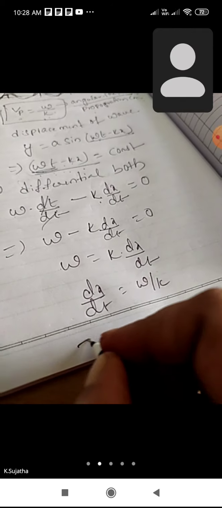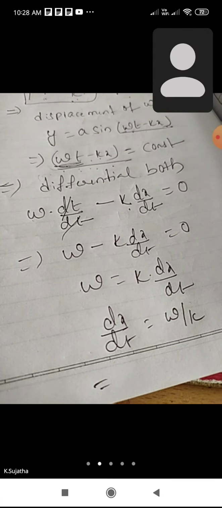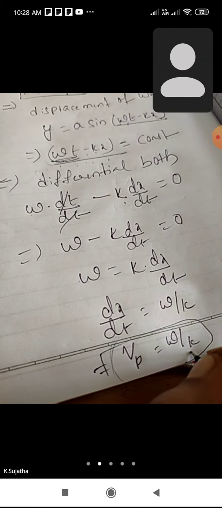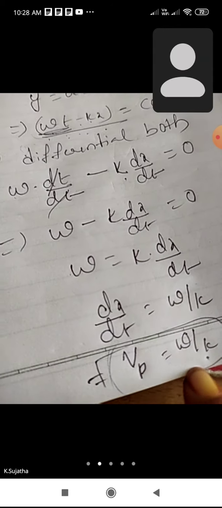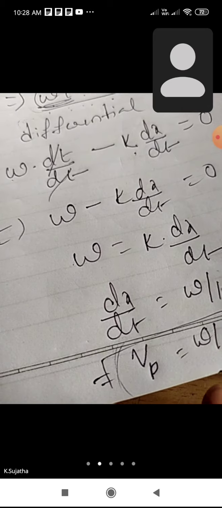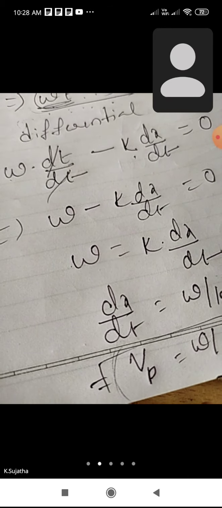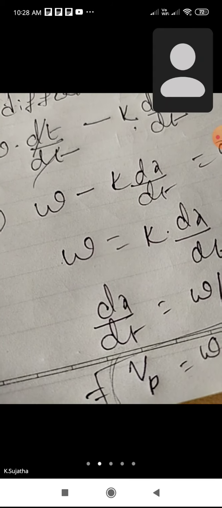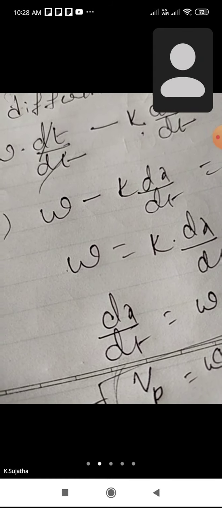Okay, dx by dt is nothing but the rate of change of displacement, which is said to be velocity, that is Vp. This is called phase velocity. Phase velocity is equal to omega by k. So this is the derivation for phase velocity. In your exam, it may ask you to define phase velocity and derive the expression for phase velocity. Girls, understood?